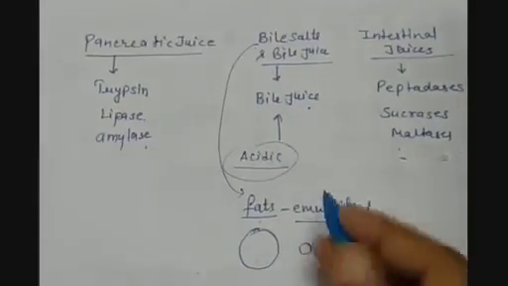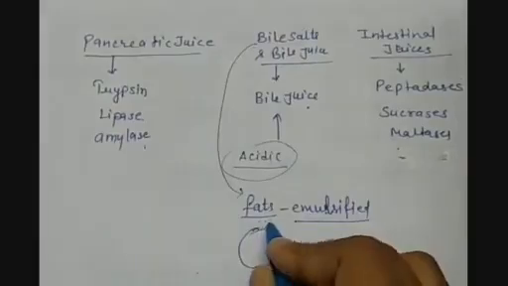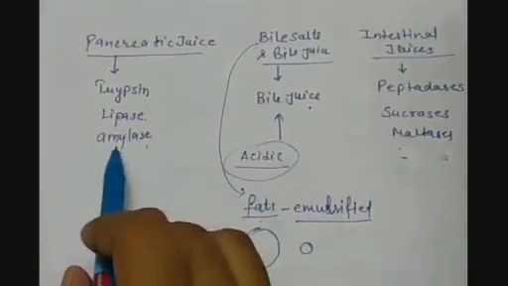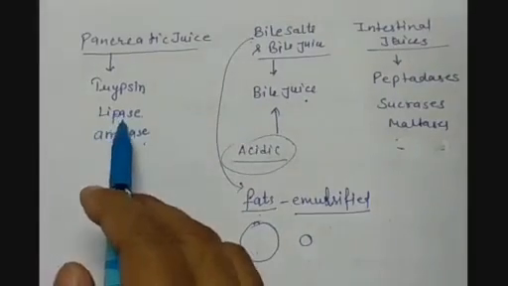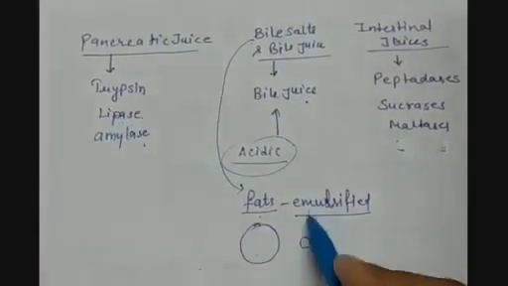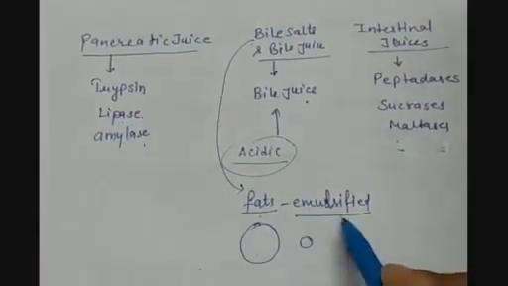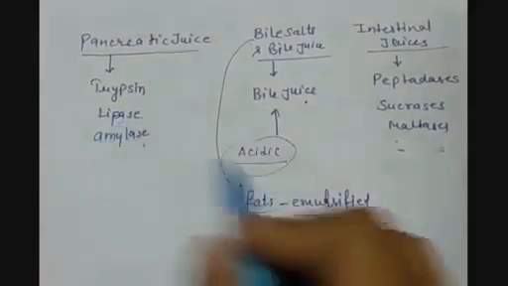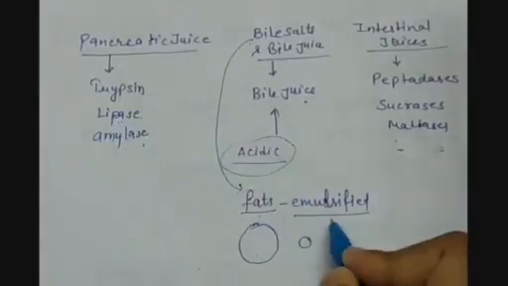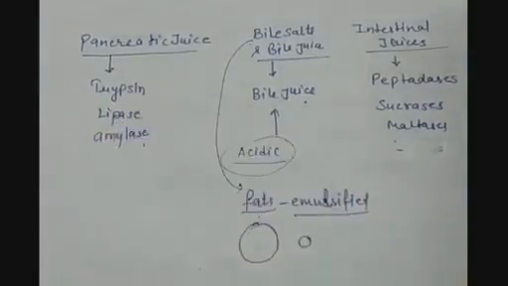Now these emulsified fats are acted upon by lipase, which breaks down the emulsified fats into fatty acids.